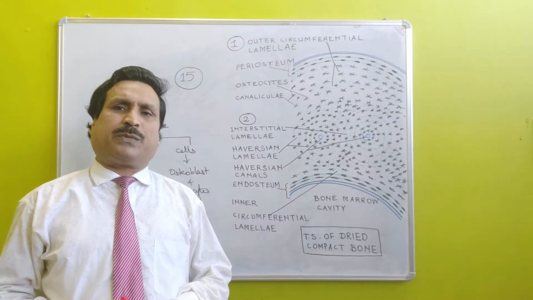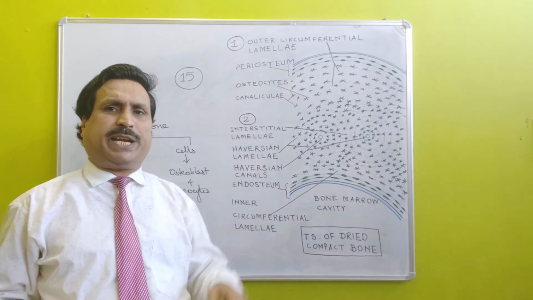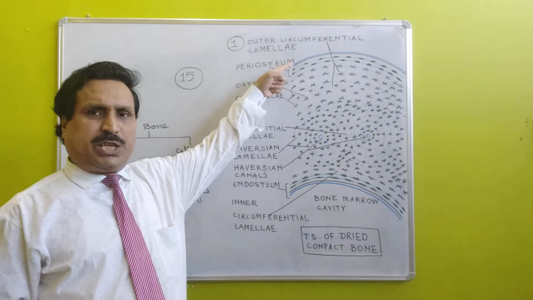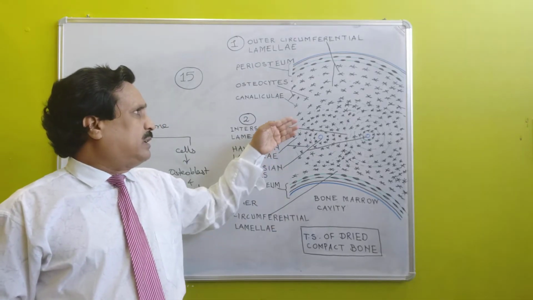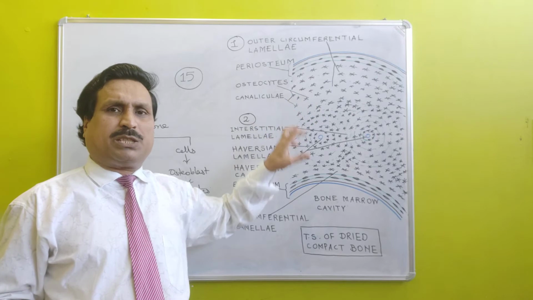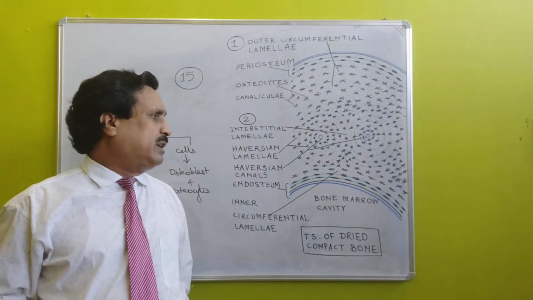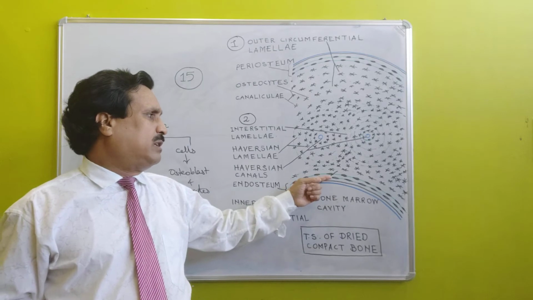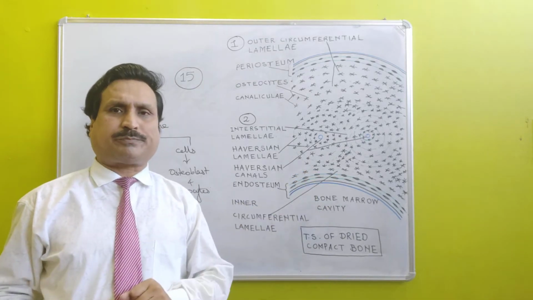In this way, 4 ingredients of the bone have been explained: number 1, periosteum; number 2, lamellae; number 3, Haversian system; and number 4, innermost endosteum.